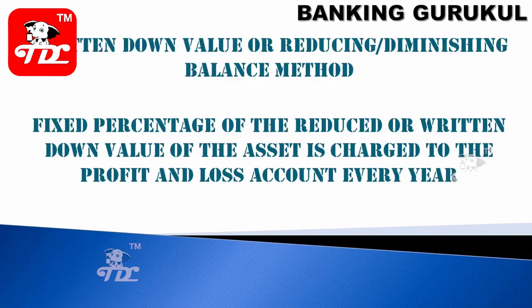We have another method, the written down value or reducing balance method. A fixed percentage of the reduced or written down value of the asset is charged to the profit and loss account every year. In the previous example, the straight line method, the percentage was always on the purchase value. But in this method, it will be diminishing, reducing. So you bought it for 1 lakh rupees. In the first year 20,000 is depreciated. Next year we'll calculate on 80,000.